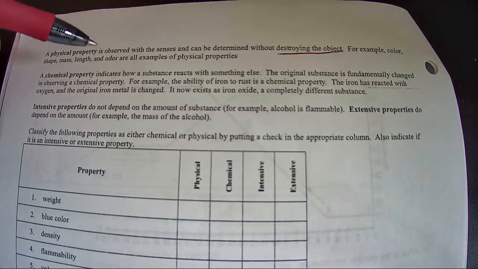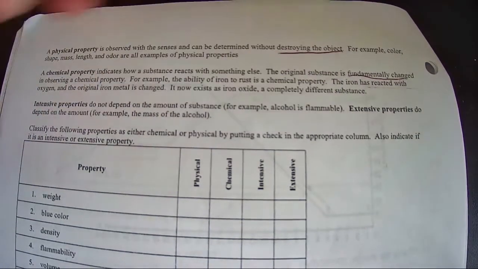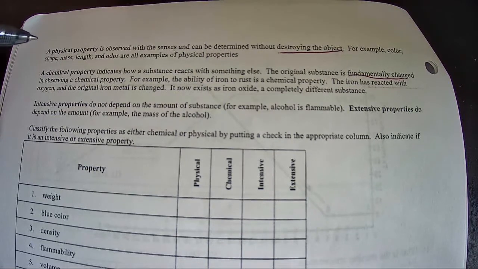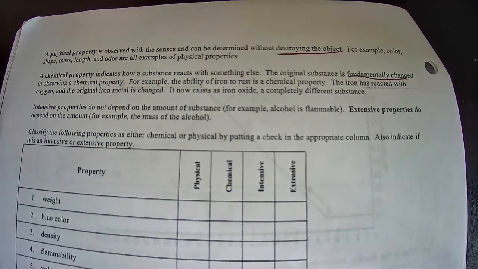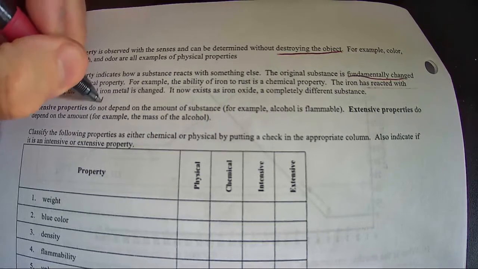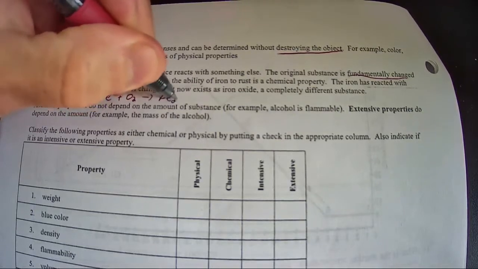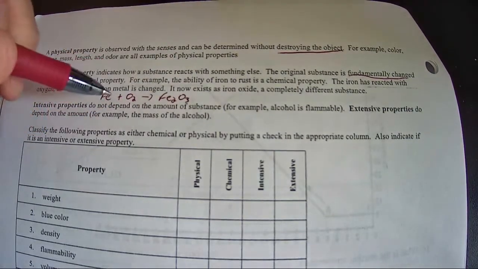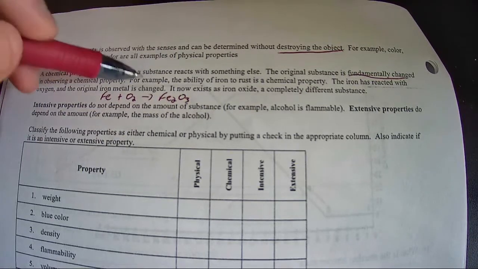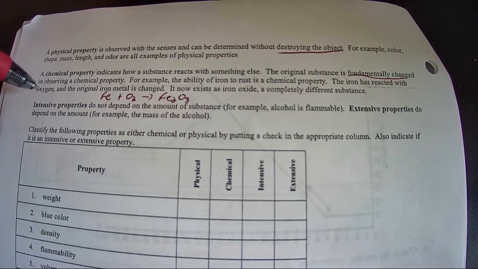Chemical property is a little different, though. It's talking about how a substance reacts with something else. The original substance is fundamentally changed in observing a chemical property. So, for example, if you want to see if a certain metal will rust, well, if it goes through that reaction, you now have something different, right? So it says the iron has reacted with oxygen and the original iron metal has changed. So in that case, the reaction is iron reacting with oxygen, and you get iron oxide, which is Fe2O3. So you made these new bonds here. All right, so that is an example of a chemical reaction, and the reason why you observed that was because it was a chemical property.